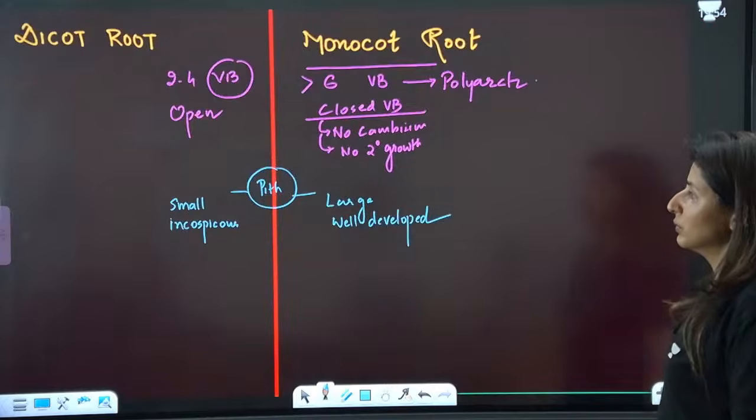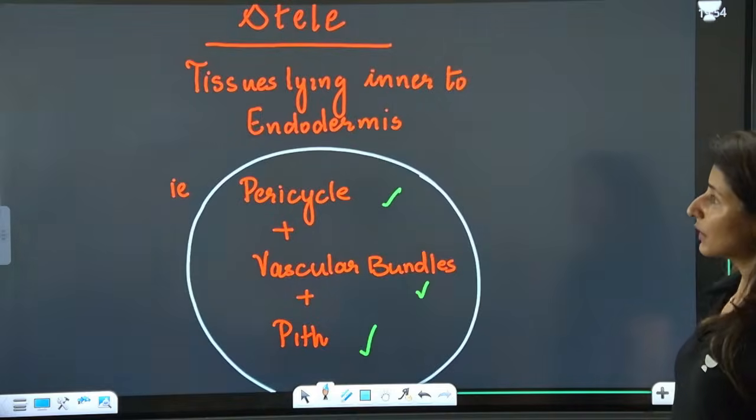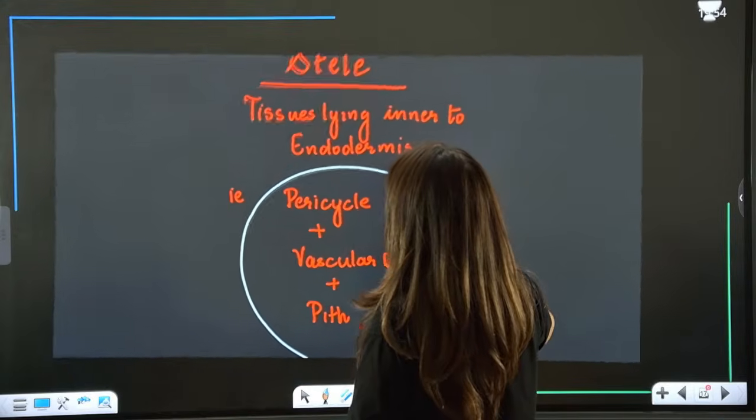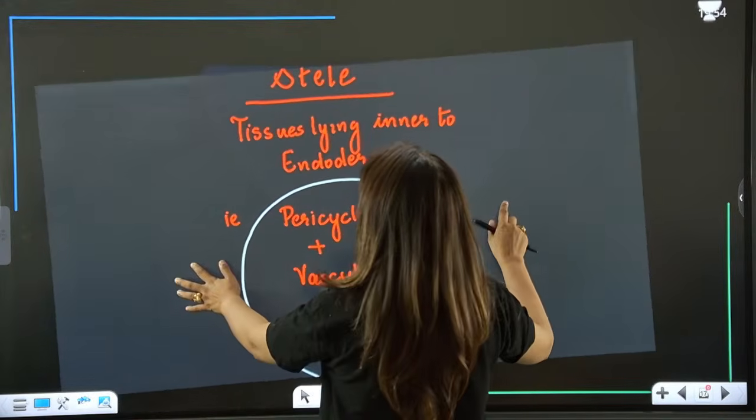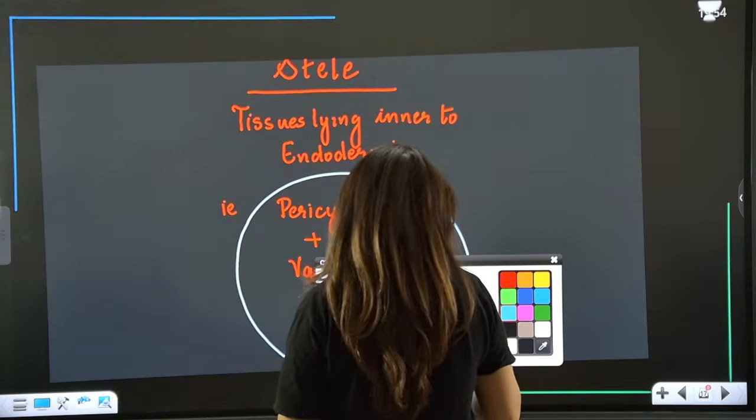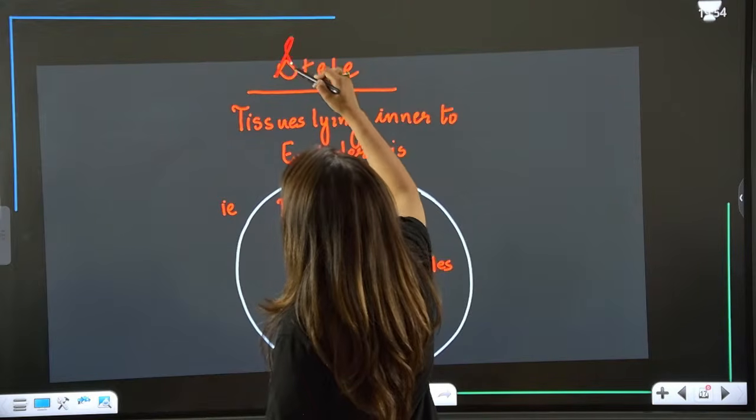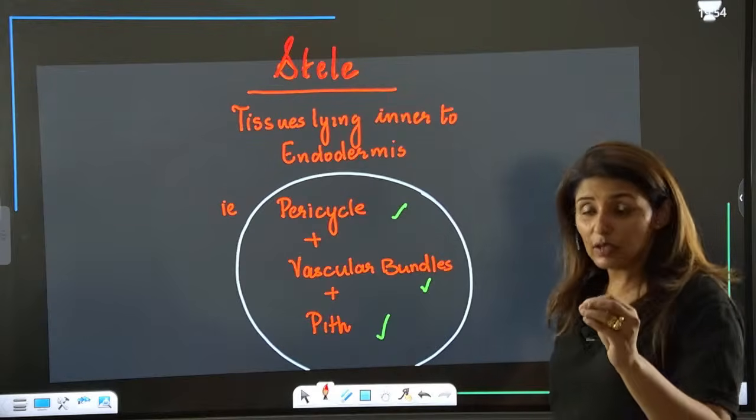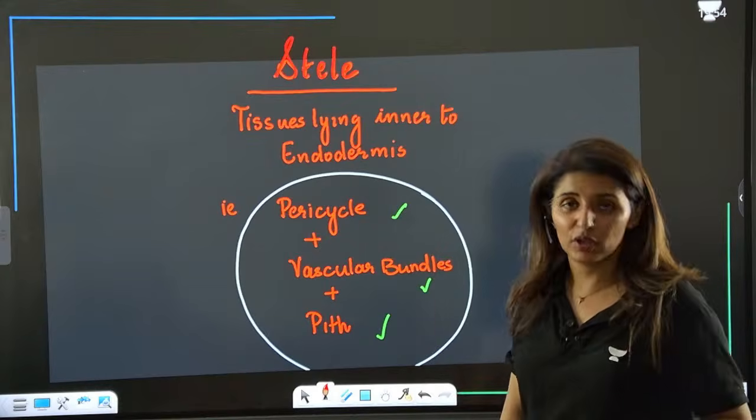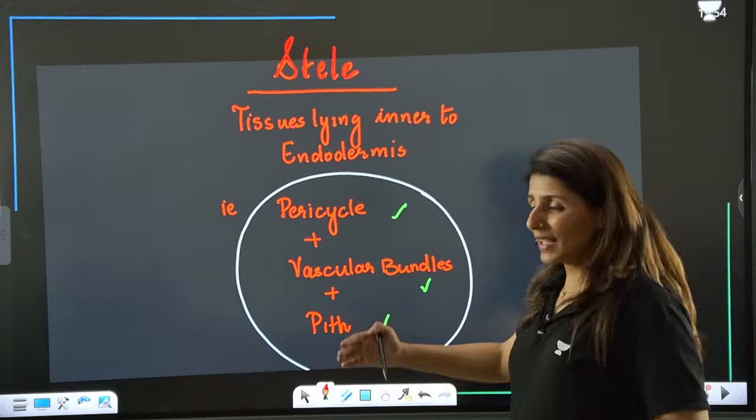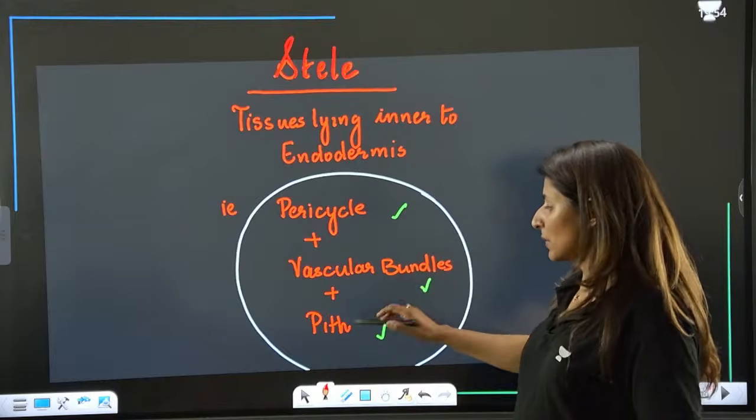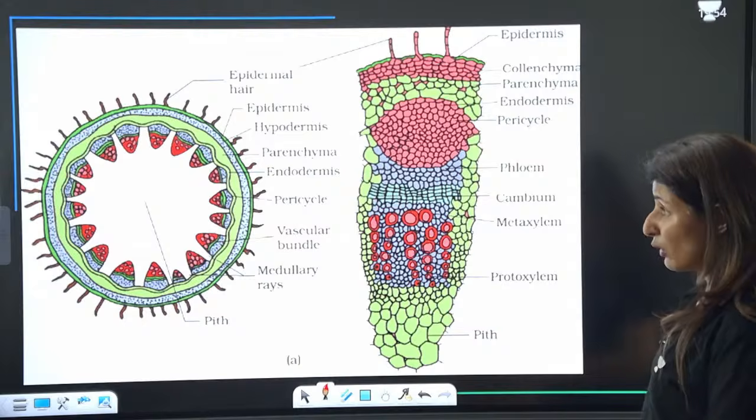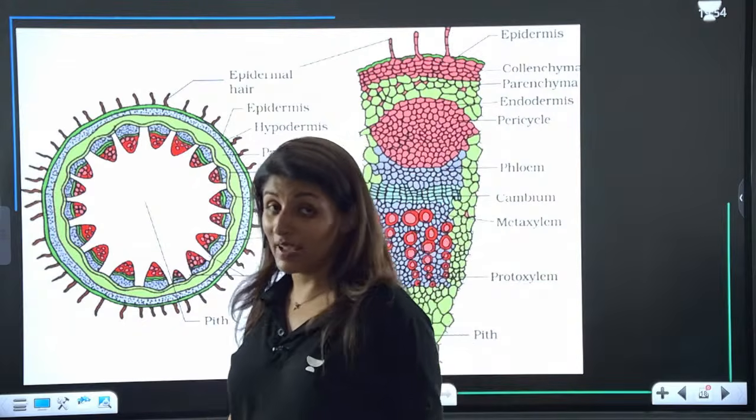Right? Cool. Now, there is another term which is called stele. So what is stele, guys? Stele is a term used for all the tissues lying inner to the endodermis. So say if this is endodermis, what is lying within the endodermis is pericycle, vascular bundles and pith. These three components together are known as stele. Clear? Now coming on to the transverse section of a dicot stem.